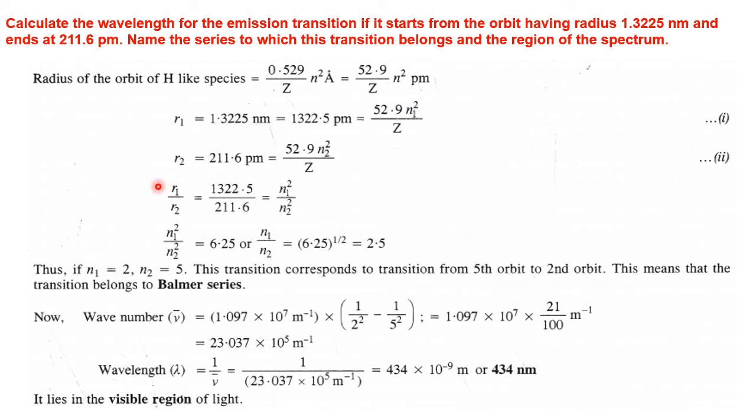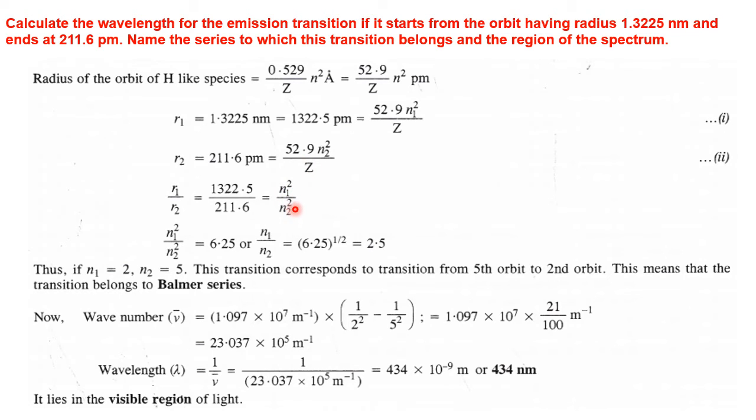Now R2 is the radius of the second one, and accordingly, using the same, I have taken n2. Now, to get the answers, I have to go for some mathematical rearrangements. So R1 by R2 equals n1 square by n2 square. Why directly n1 square by n2 square? Because in R1 by R2, 52.9 by Z is common and cancels out. Directly I am taking n1 square upon n2 square.